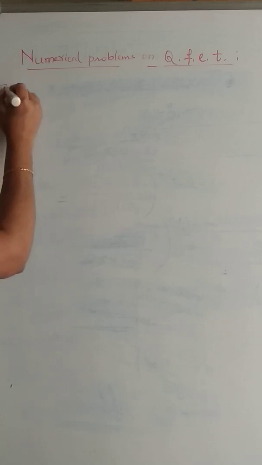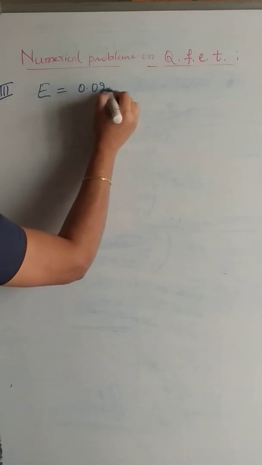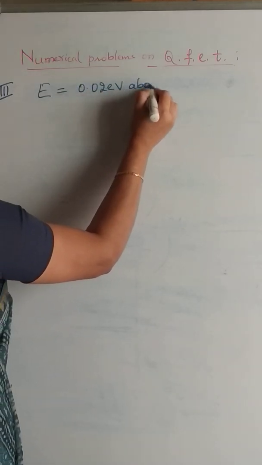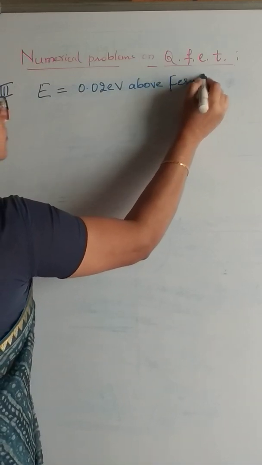In the next statement of the problem, it's given that the energy level E is 0.02 electron volts above the Fermi level.